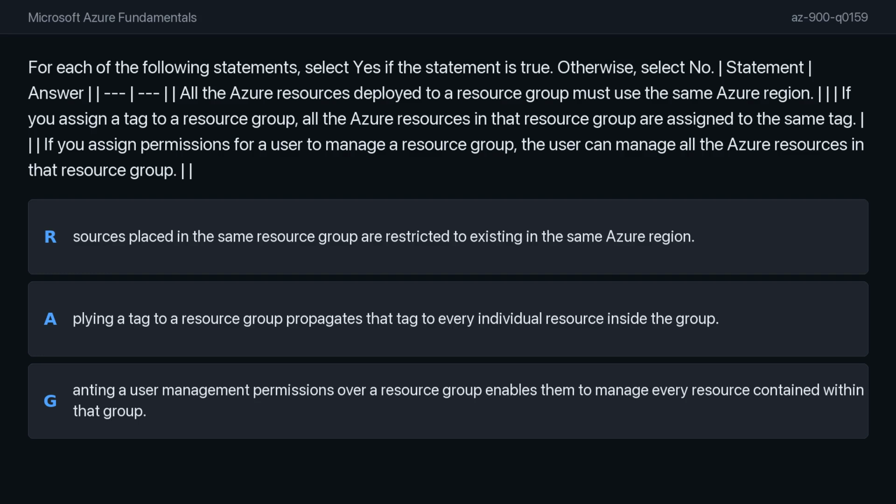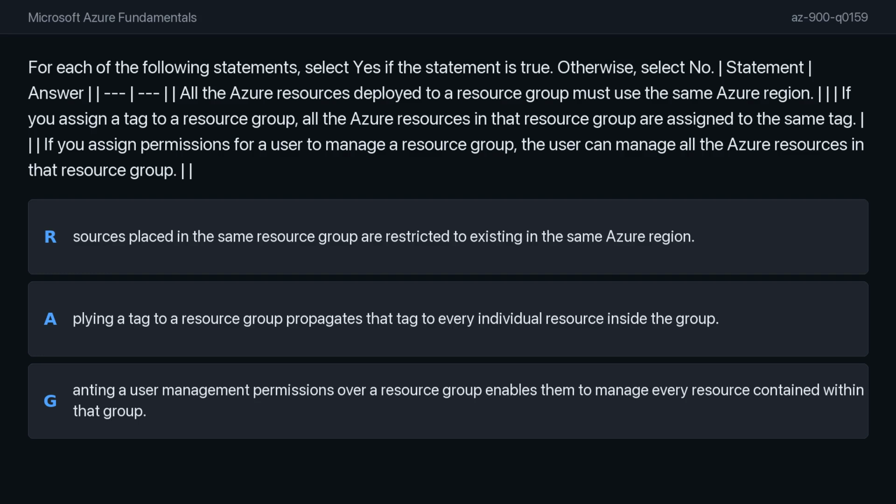The second statement is also no. When you apply a tag to a resource group, that tag is specific to the group object itself. It does not automatically propagate down to the individual resources residing inside that group. To have those resources tagged, you would need to apply tags to each resource separately.